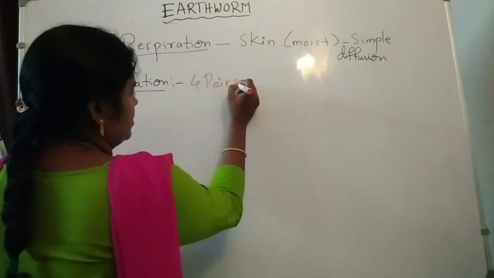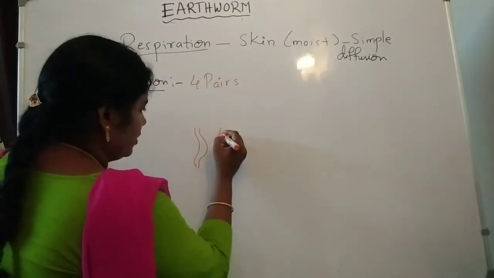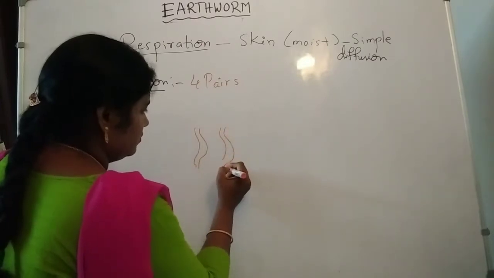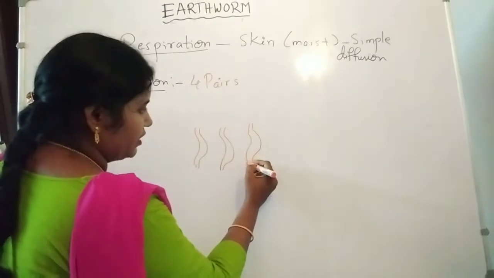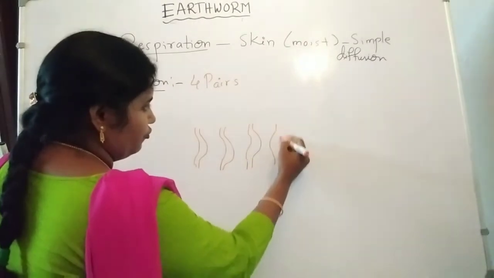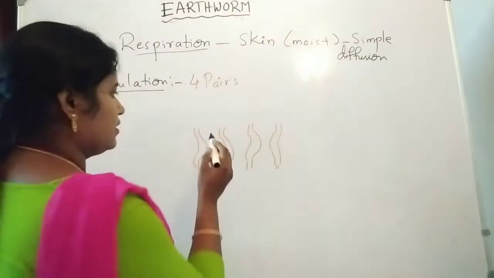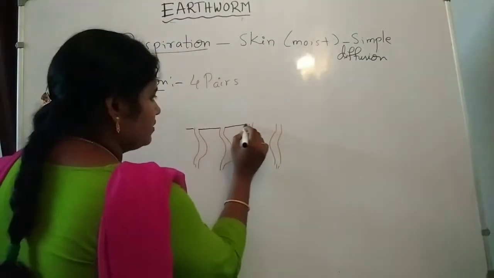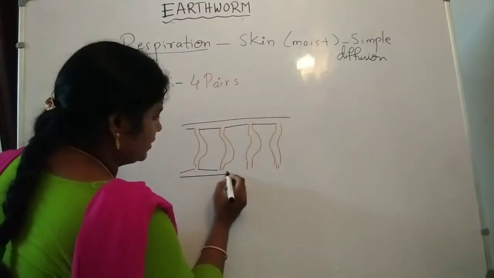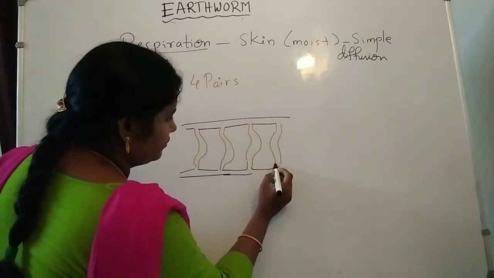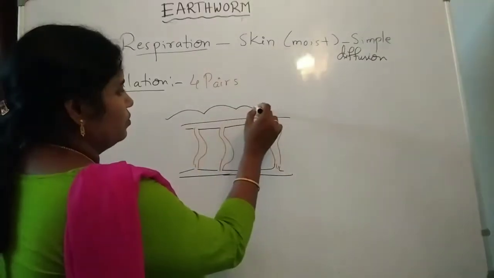It does not have a structure like vertebrates. These four pairs of hearts are connected to the dorsal blood vessel and ventral blood vessel in the earthworm.